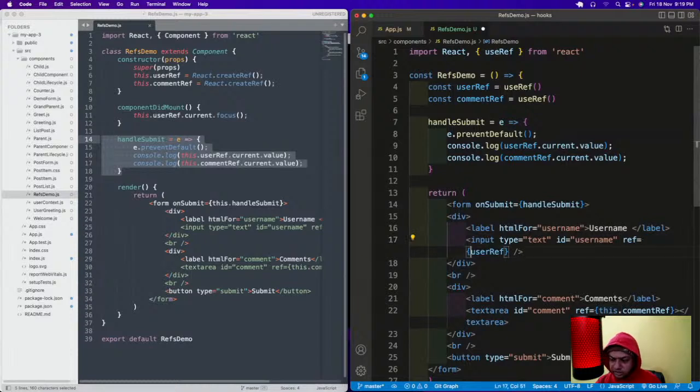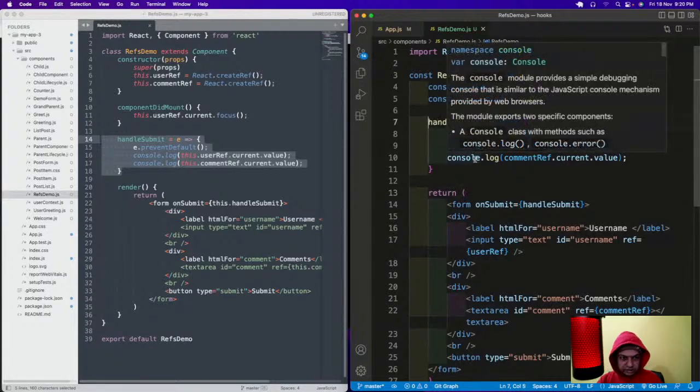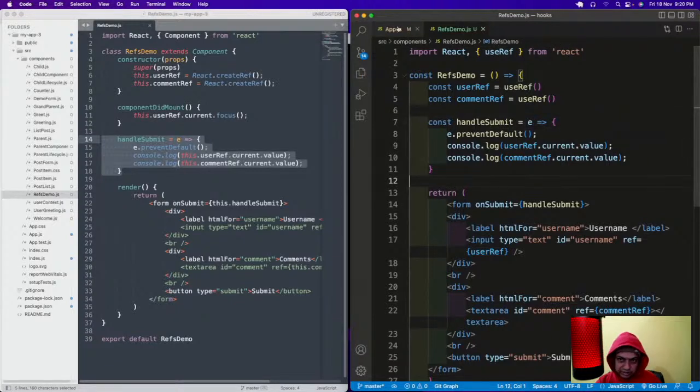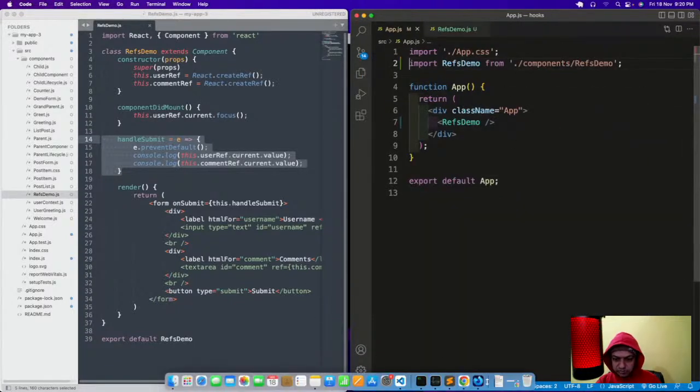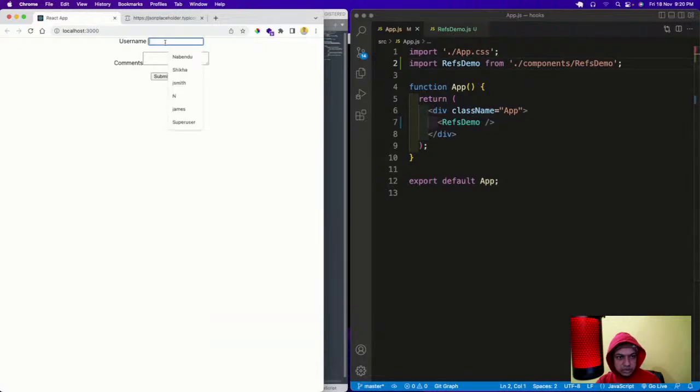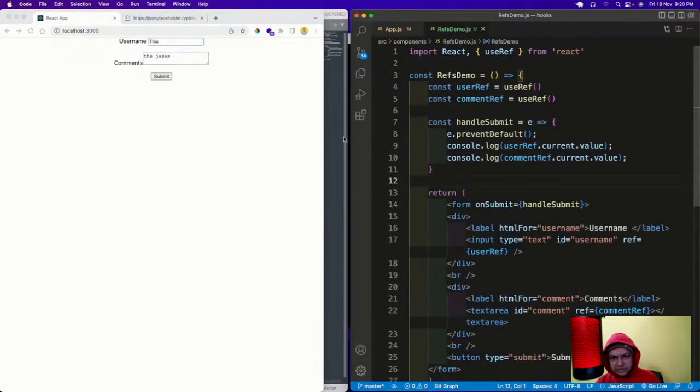With refs you can get much easier access to everything, but refs were created by React for a different purpose. Sometimes we don't have JavaScript access in React, so for that refs were created. One thing is not done, it should be a const. Then I will have the refs demo. If I go here, with refs I can do it directly like this. If Hari told you about controlled components yesterday, controlled components are very complicated in React, and refs are very easy.